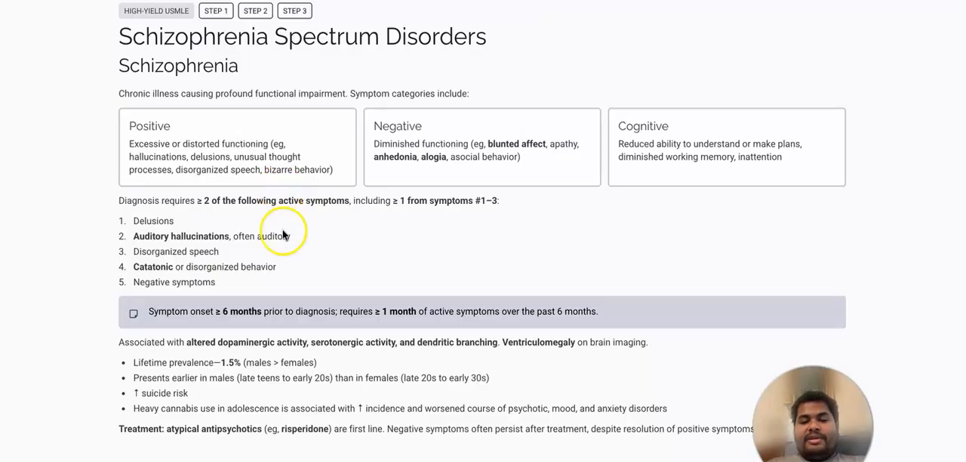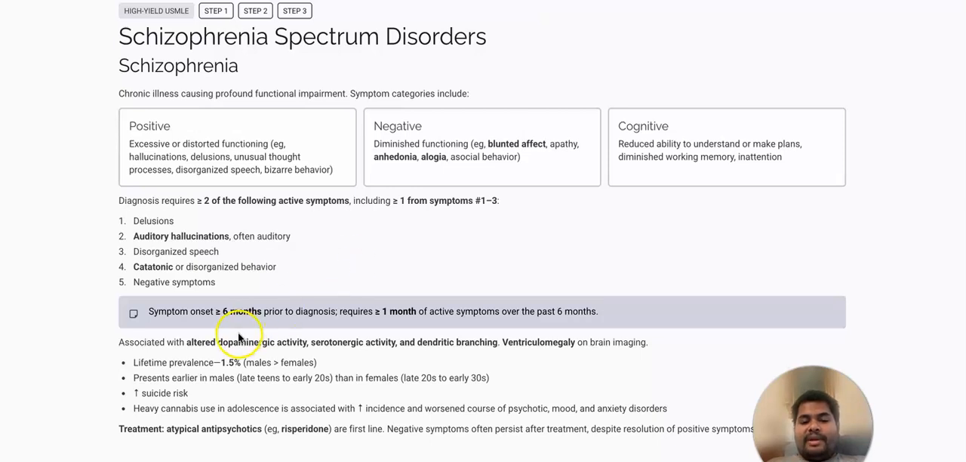And the other condition is we have to meet the timeline. Symptom onset must be greater than 6 months prior to the diagnosis, and it requires greater than 1 month of active symptoms over the past 6 months. So when this criteria of time and the symptoms is met, then we say the person has schizophrenia.